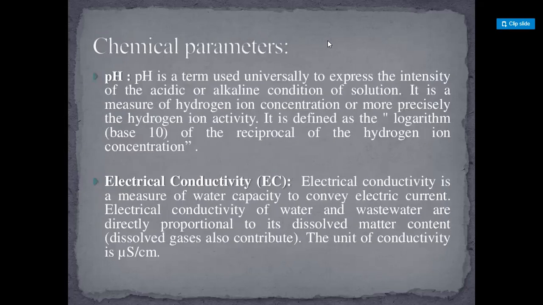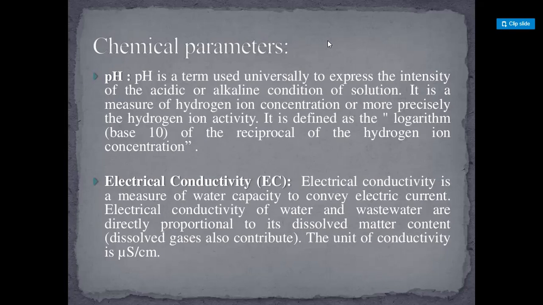Chemical parameters. pH is a term used universally to express the intensity of the acidic or alkaline condition of solution. It is a measure of hydrogen ion concentration, or more precisely, the hydrogen ion activity. It is defined as the logarithm base 10 of the reciprocal of the hydrogen ion concentration.